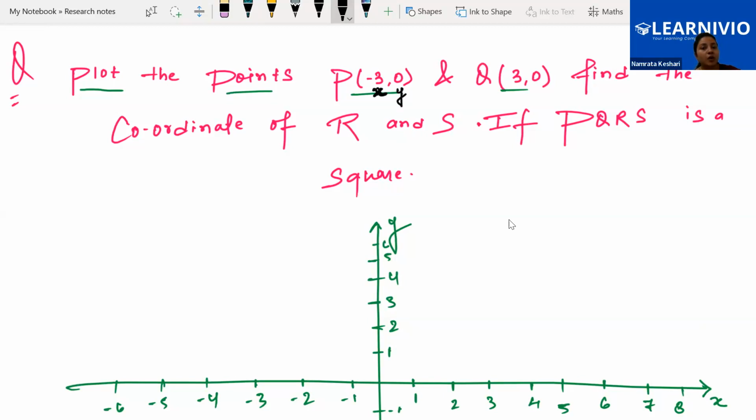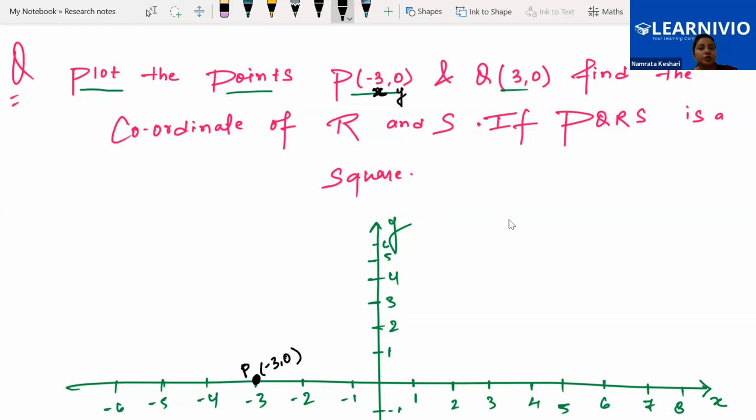So it will lie at -3 on the x-axis. Since y is 0, nothing is there for y. So this is the point which represents -3, 0, and this is the point P.